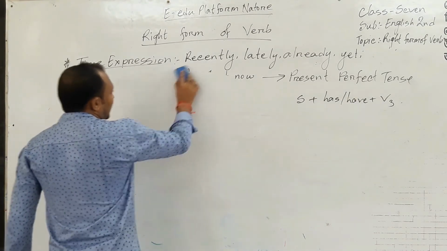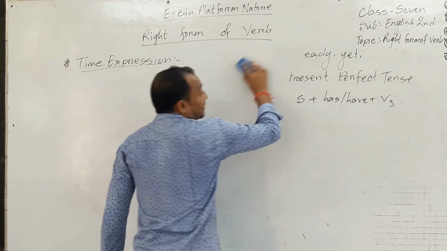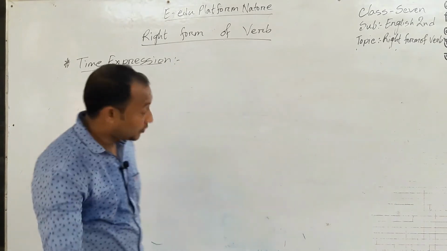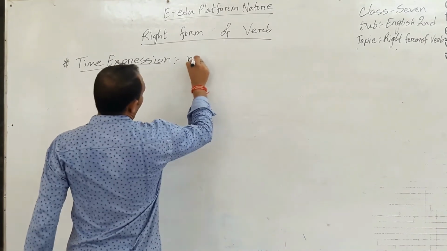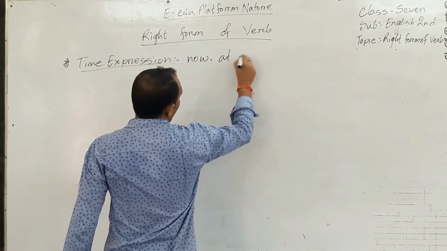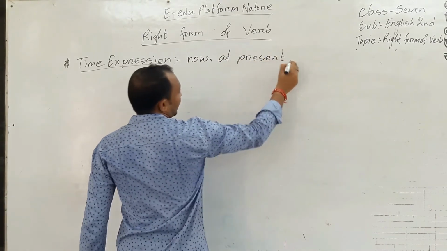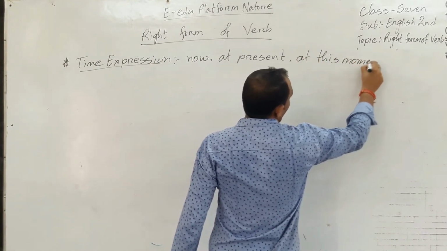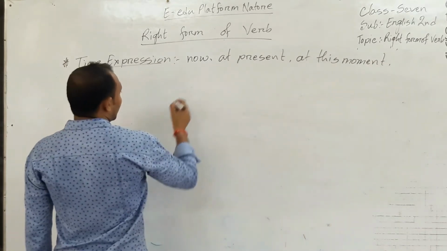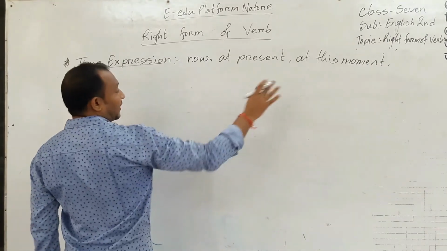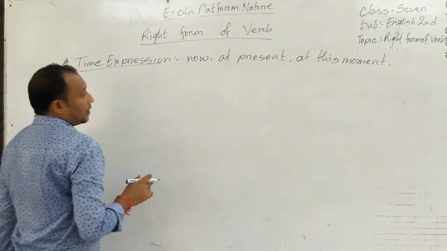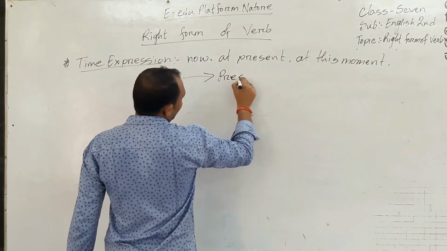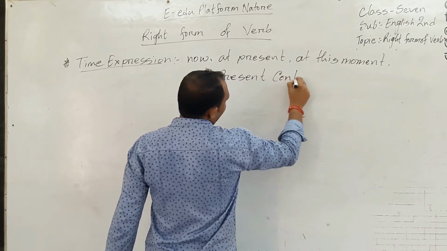Dear student, we have seen three time expressions. Another one is now, at present, at this moment. Now, at present, at this moment are always used with present continuous tense.